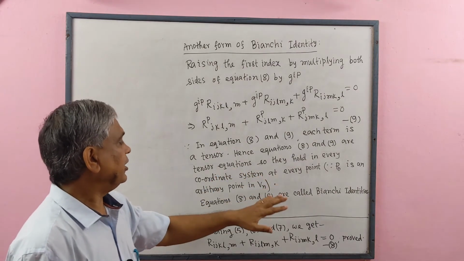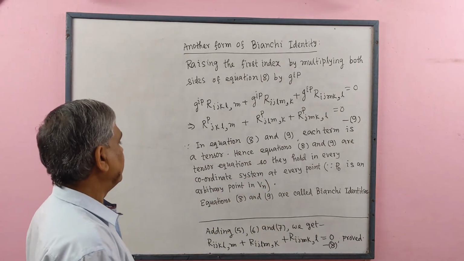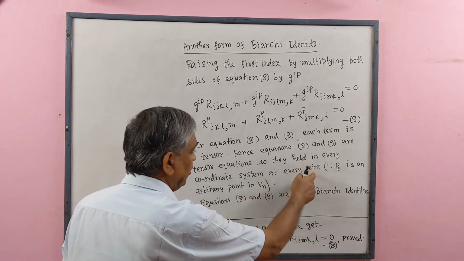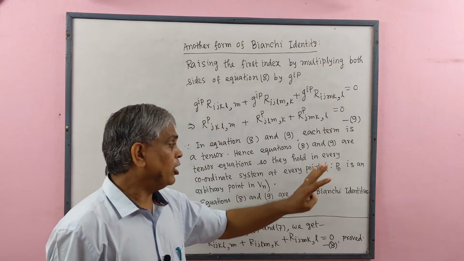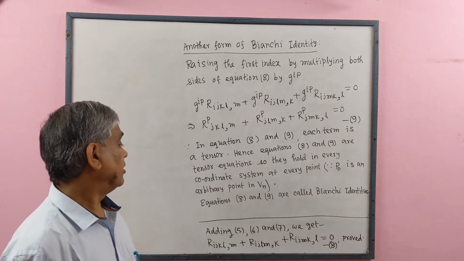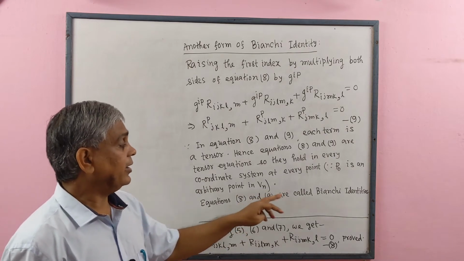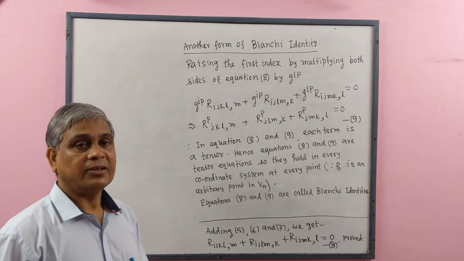So they hold in every coordinate system, at every point, since P naught is an arbitrary point in Vn. Equations 8 and 9 are called Bianchi identities.